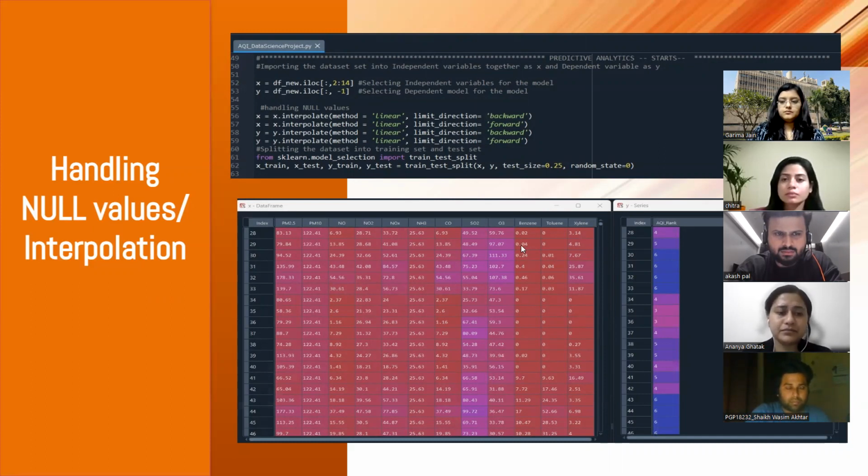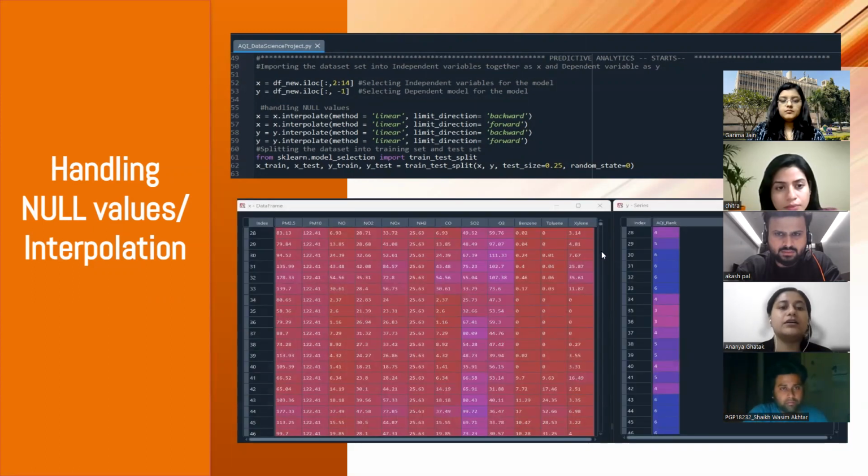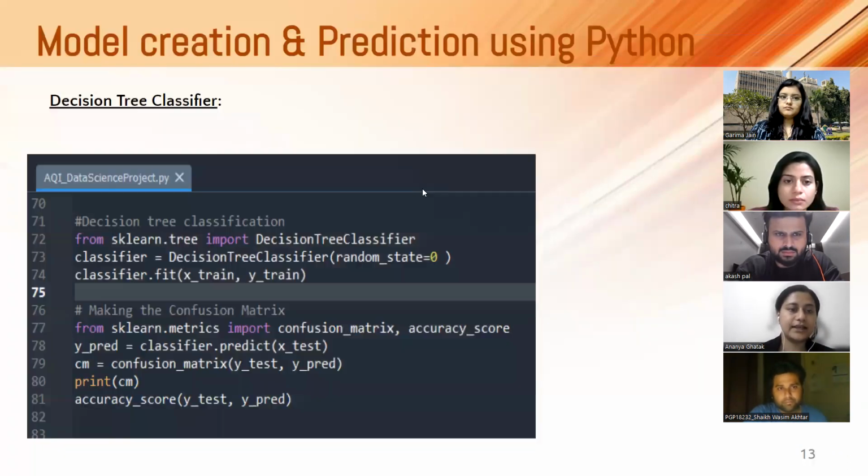Then here we can see the X portion of the dataset, which are the independent variables, and the Y section, which is the dependent or target variable, the AQI ranking. We have also used the forward and backward interpolation method to fill up the gaps where we do not have any data. Moving on to the next slide.